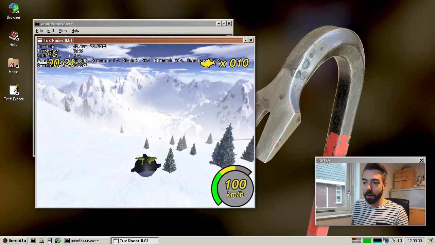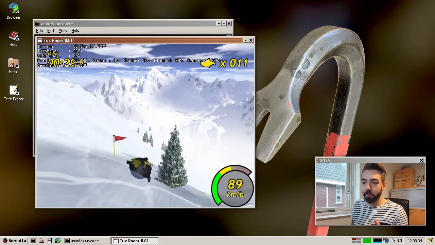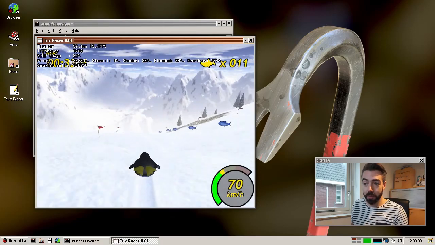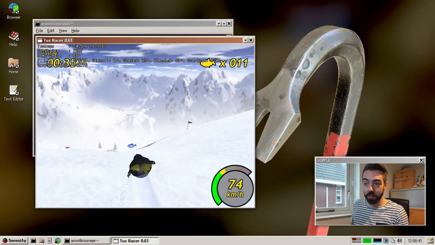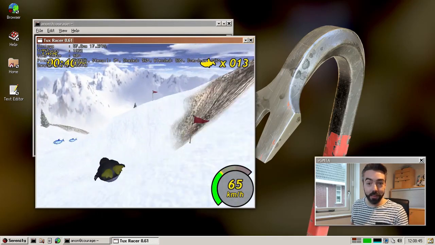And basically we are, well, within range of rendering TuxRacer as it should on hardware. So this is really cool. There are some coloring issues, I think, and minor details here and there. But this is nearly finished. This is awesome.